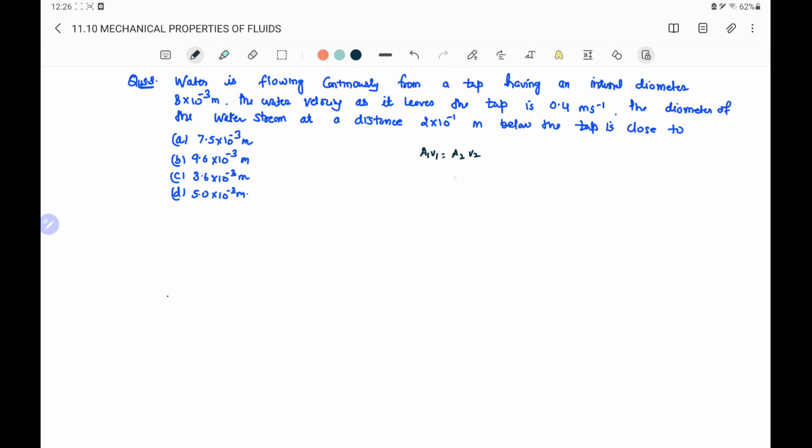Initially, when the water is leaving the tap, the area of cross section is pi into d1 square by 4, because area is pi r square and r is d by 2, into V1. We will write it as pi into d2 square by 4 into V2. So we can write d1 square into V1 equals d2 square into V2. Initially the diameter is given as 8 into 10 power minus 3 meters, so it is 8 into 10 power minus 3 whole square, and the velocity of the water coming out of the tap is 0.4 meter per second.